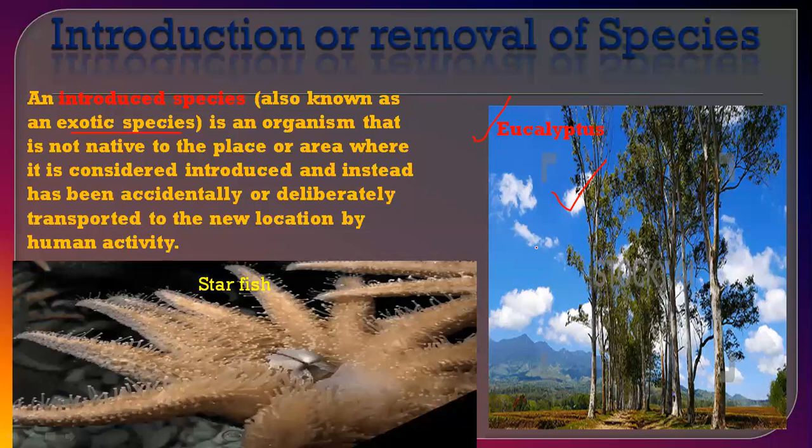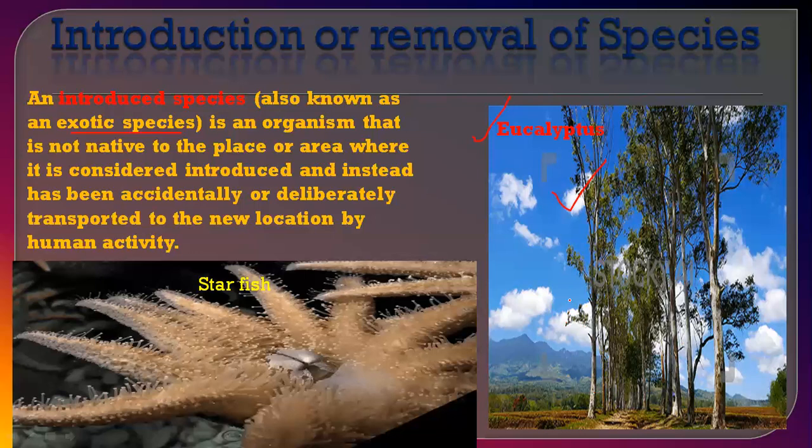Eucalyptus is actually an exotic species, an introduced species, and that was introduced from Australia into Pakistan for certain purposes. That is not actually a native species, but was brought from Australia into Pakistan.